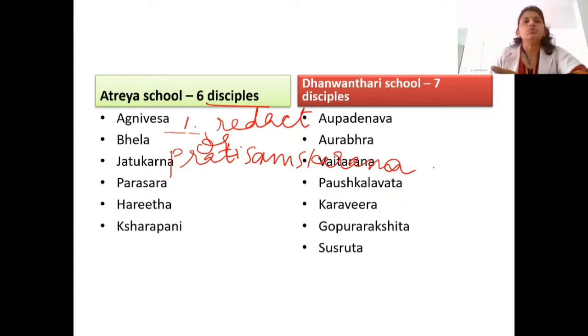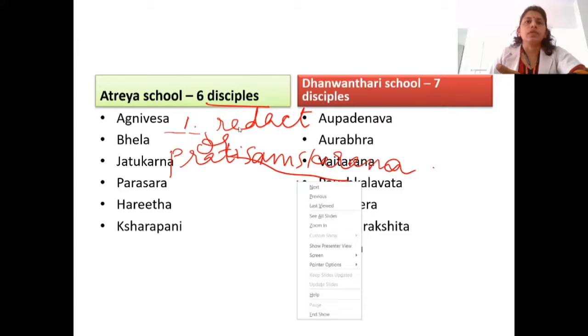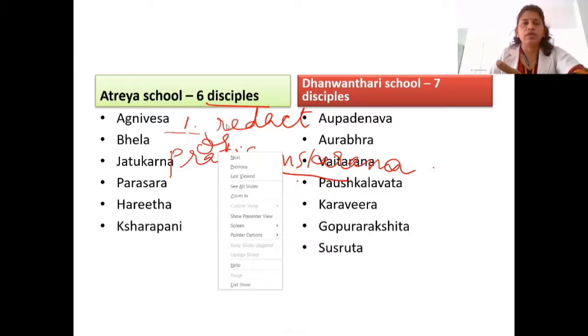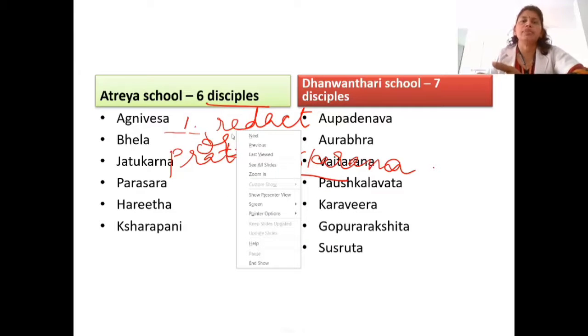Okay. So what is Prati Samskarana? It is a Sanskrit term. That means renewal of the work by deeper study of the previous work. Whatever is told elaborately is made concise, and what is unclear is made clear by elaborating or concising.